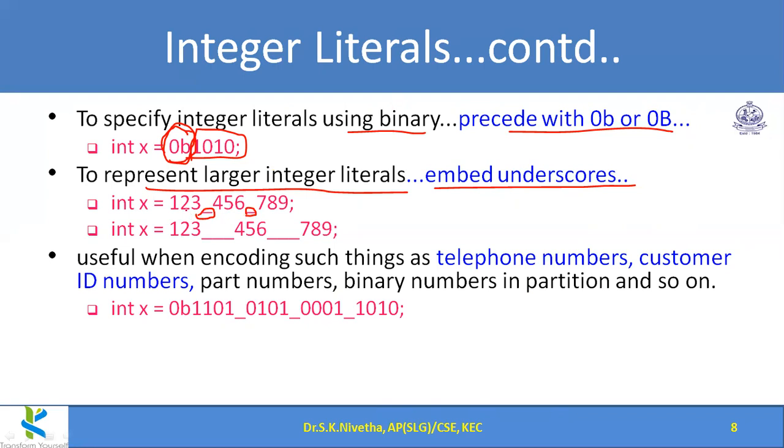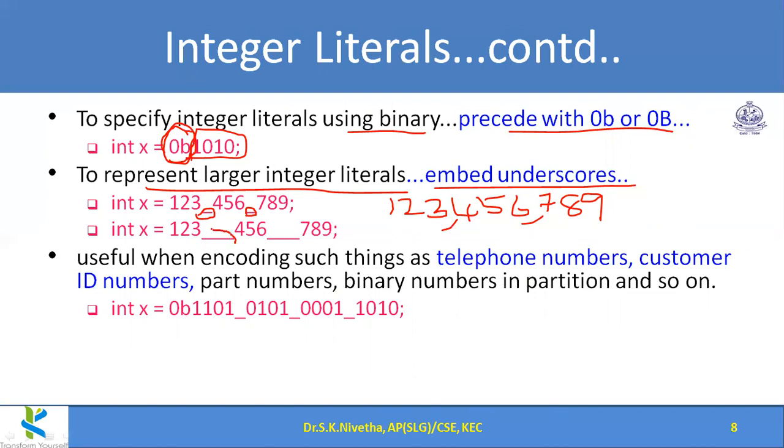So for this case, you could see 123 underscore 456 underscore 789. The compiler actually considers this as continuous 1, 2, 3, 4, 5, 6, and 7, 8, 9, like this. So, 123 million 456,789. In that way we can use underscores for our own understandability.